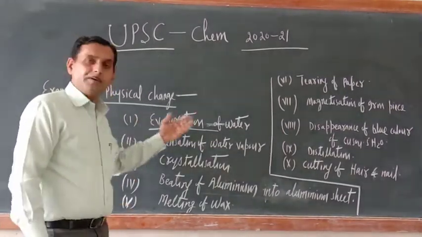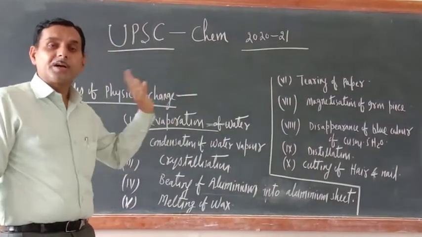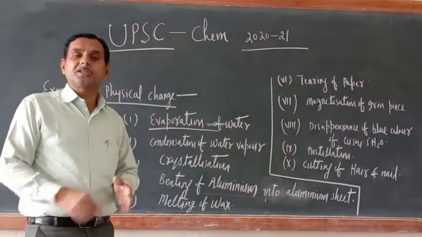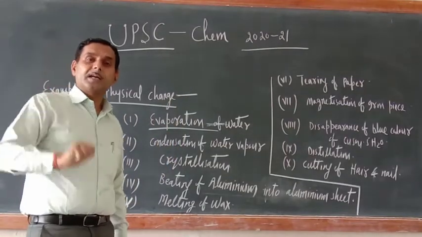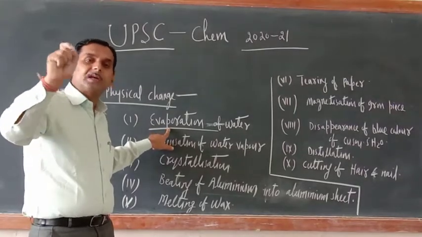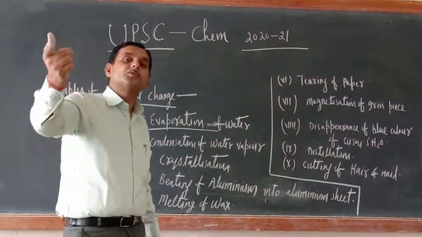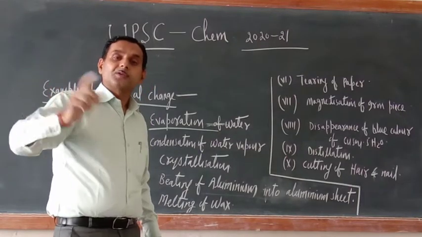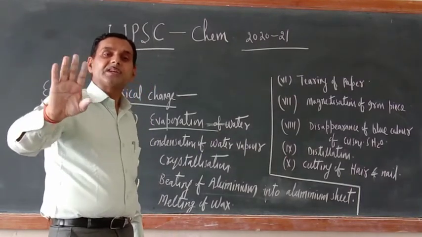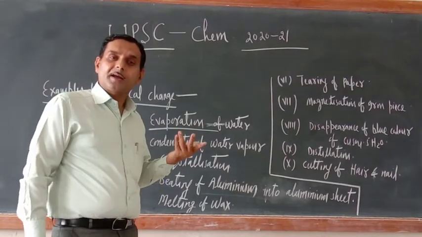So evaporation of water is a physical change. Why? Because chemical composition is not changed. Water in liquid form has the chemical formula H2O, and in vapor form also it is H2O only. Chemical composition is not changed.